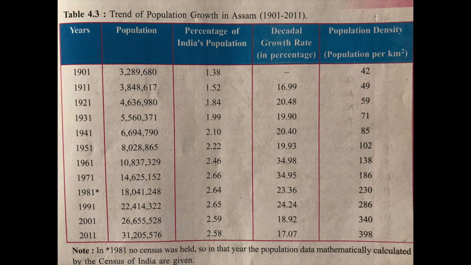The population in 1941 increased to 66,94,719 from 32,89,680 in 1901. So we can say that in these 40 years the population of Assam had almost doubled in number, right? And then if we continue looking at the chart, in 1941 the population of Assam went up to 2.1% of the total population of India.